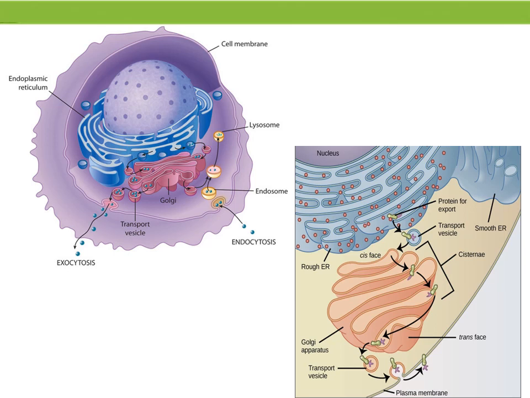cisternae. As proteins and lipids progress from the cis phase to the trans phase, they are modified into functional molecules and are marked for delivery to specific intracellular or extracellular locations.